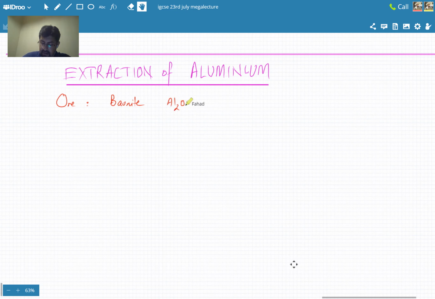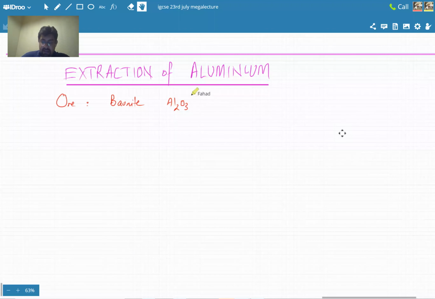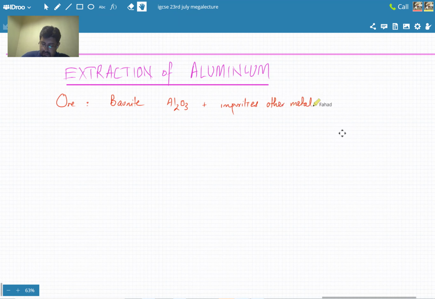I told you most of the metals simply end up reacting with the oxygen in the air over billions of years. So the ore is mostly an oxide, aluminium oxide, plus lots and lots of impurities. The most notable impurities are other metal oxides, specifically iron oxide, Fe2O3.